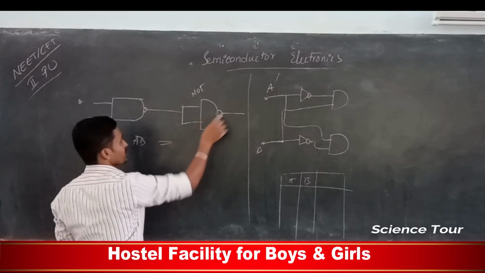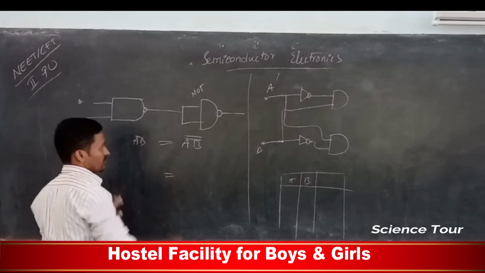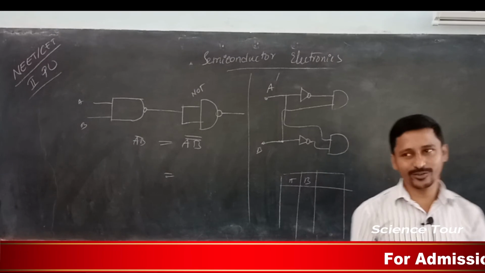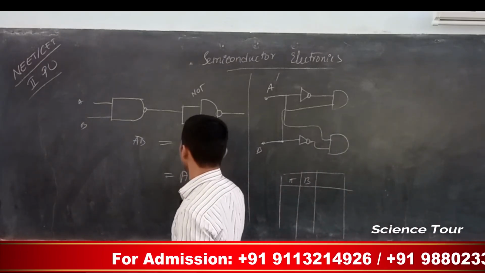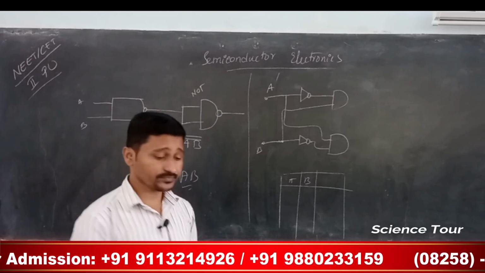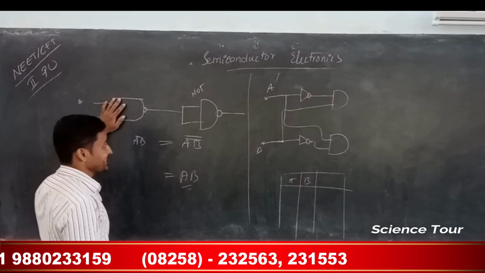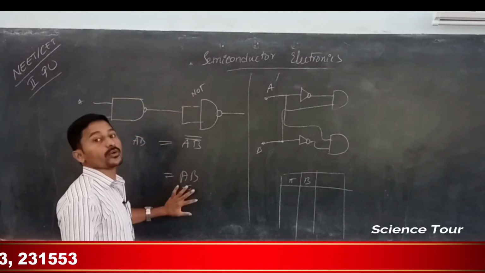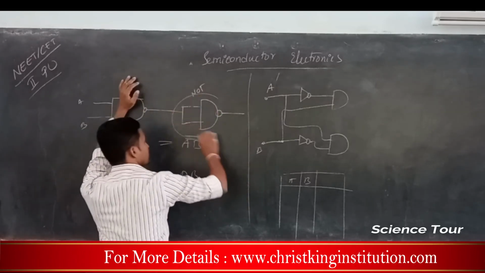So what are you going to get here? A, B bar of that. A dot B bar of that, and the double bar of that means you are going to get AB itself. Now remember, when the output of a NAND gate is given to a NOT gate, we will get an AND gate. So remember that this will be a NOT gate itself.